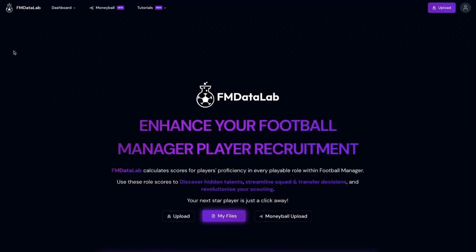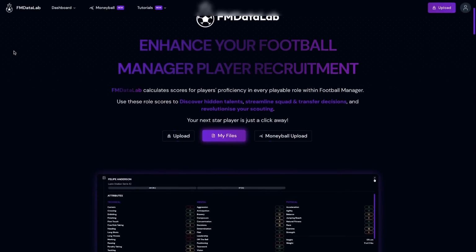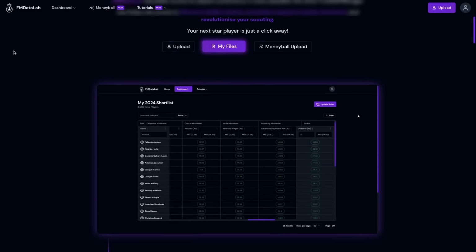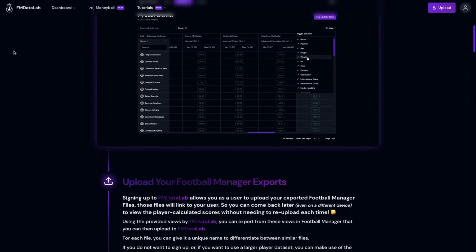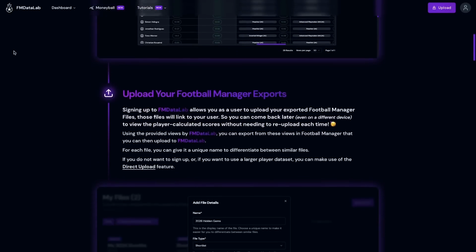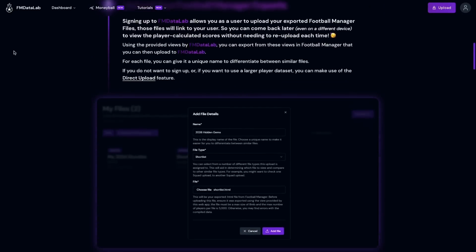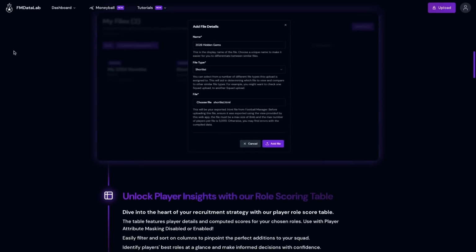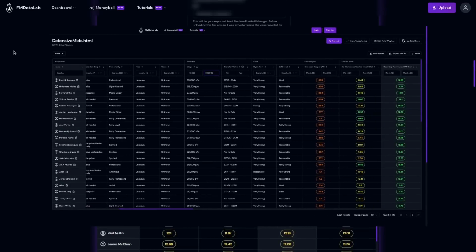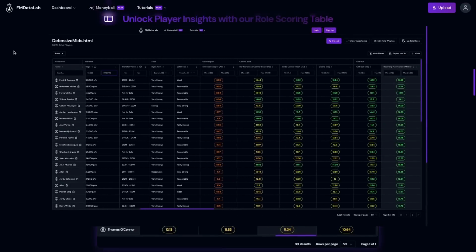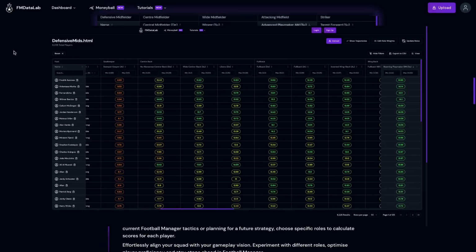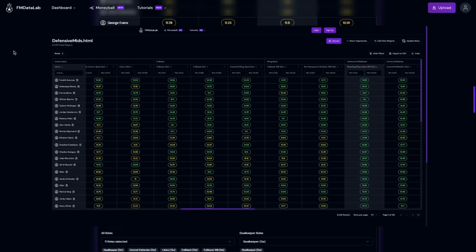When I first started developing FMDataLab back in September of 2023, my goal was to create a powerful Football Manager data tool that could leverage the data provided by Football Manager to help you analyse the best players in your save with minimal effort. While the current role scoring calculator tool does a decent job in achieving that goal, Football Manager provides much richer data in the form of statistics.